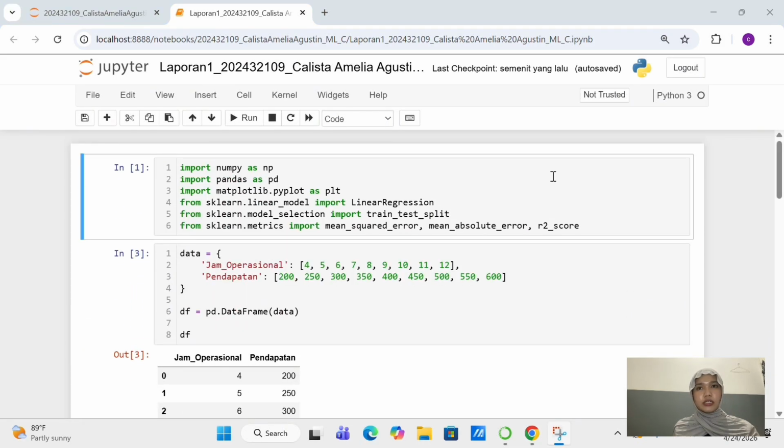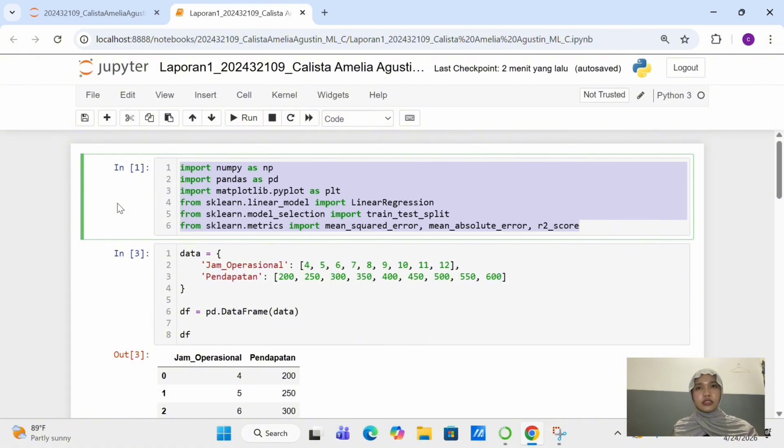Okay, for the first, I imported the required libraries. I use NumPy for numerical data processing, Pandas to manage data in table form, and Matplotlib for visualization. I also use linear regression from sklearn to build the model, train test split to split the data, and evaluation metrics such as MSE, MAE, and R2. At this stage, the goal was to prepare all the tools needed for the machine learning process.